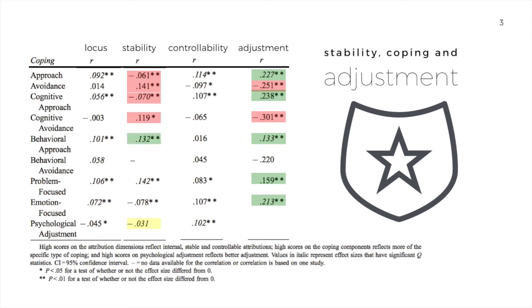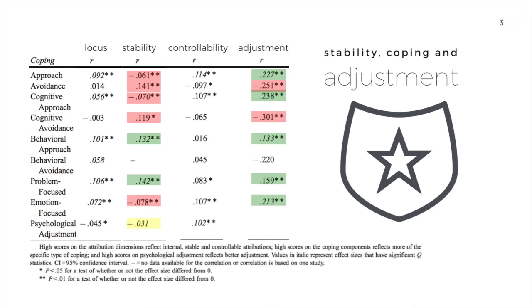Problem-focused approaches are also associated with a stable attribution. And emotion-focused strategies are inversely related to the degree to which you hold a stable attribution. Meaning if you blame something like luck, which is unstable, you're less likely to take problem-focused strategies, you're less likely to do something to try to help fix the problem with behavioral approach strategies, and you're more likely to try to do things that are going to help you with the emotional response to that.